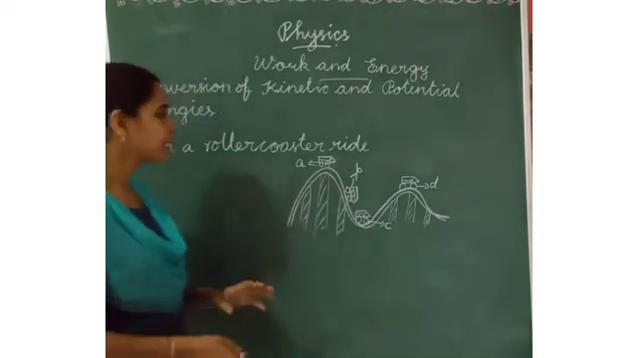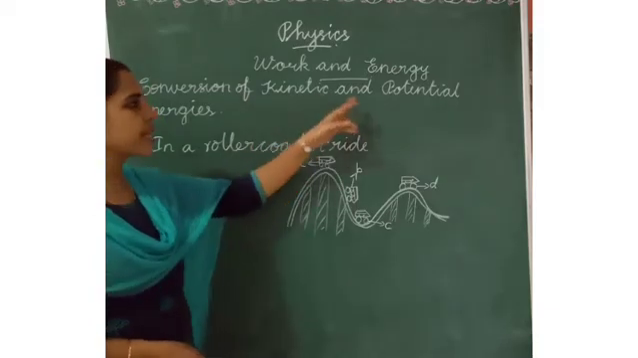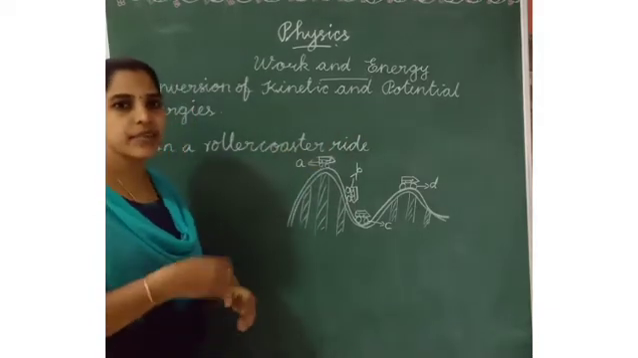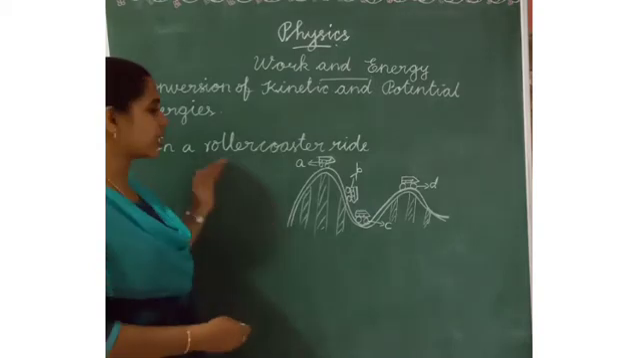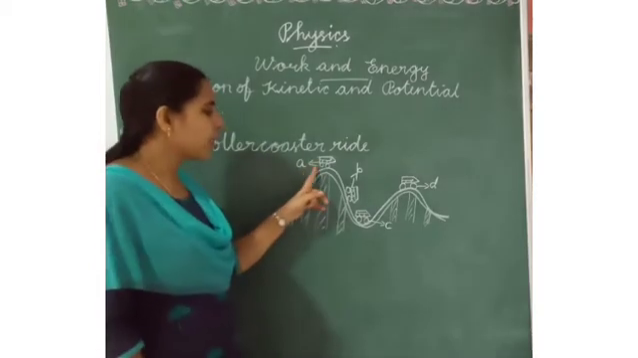Next example is a roller coaster. How will the potential energy and kinetic energy be converted to each other in a roller coaster ride? This is point A.